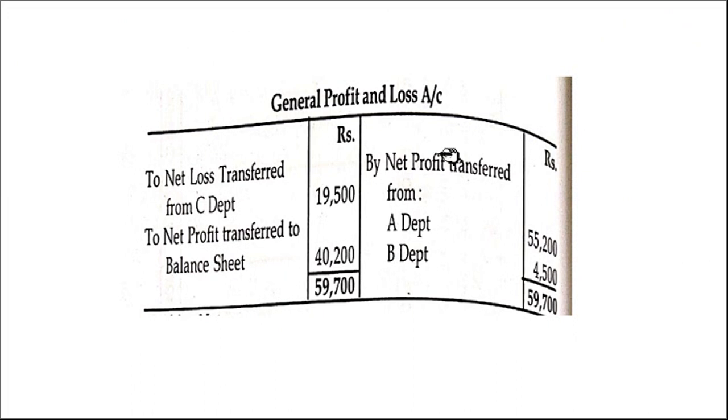Finally, we can prepare the general profit and loss account. So same thing, profit transferred. Net profit brought down from A and B we are writing here. Loss: there was a loss on the credit side, to net loss brought down from C department 19,500. So what is the total profit or loss when you are adding this? Total is 59,700. Here it is 19,500. So the balancing figure is 40,200. This is the net profit transferred to the balance sheet. Clear? Okay, that's the end of it. Thank you.